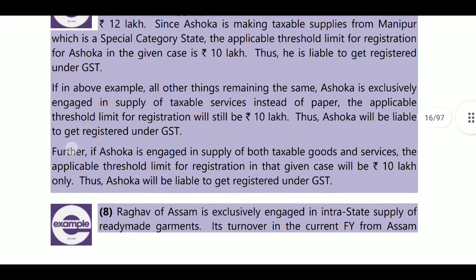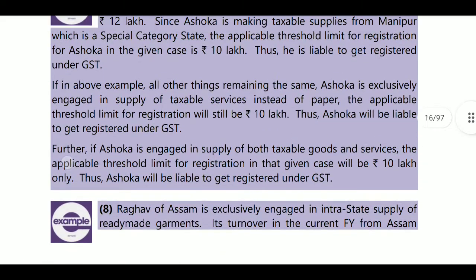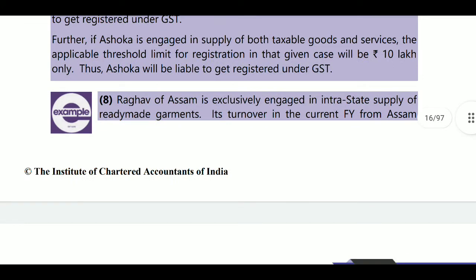Next, in the above example, all other things remaining the same, if Ashoka is exclusively engaged in taxable services, even then his aggregate turnover limit will be 10 lakhs only because he is in Manipur. And if Ashoka is engaged in both supply of taxable goods and services, then also his limit will become 10 lakhs only. Next, Raghava of Assam is exclusively engaged in interstate supply of ready-made garments. So he is in Assam, and Assam becomes the 40 lakhs turnover category.